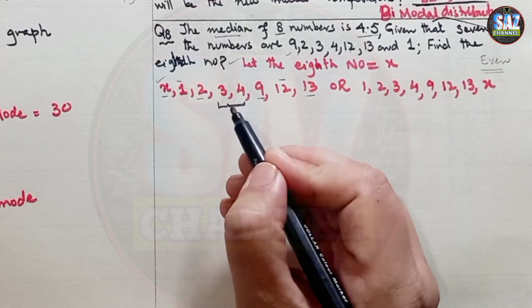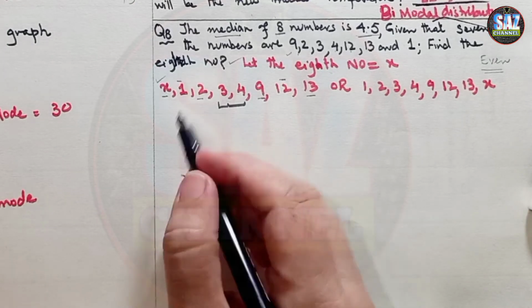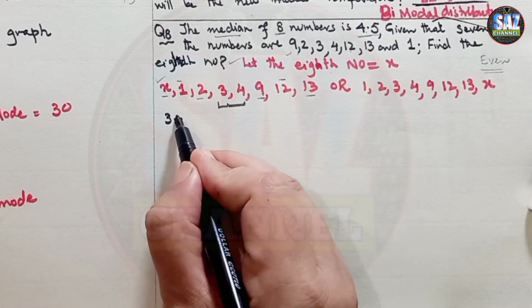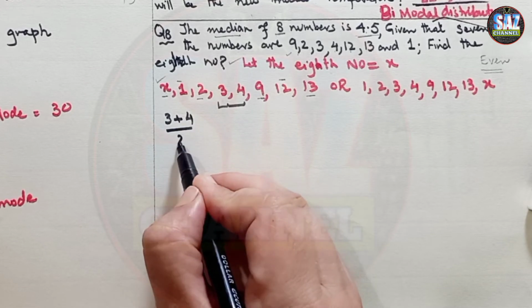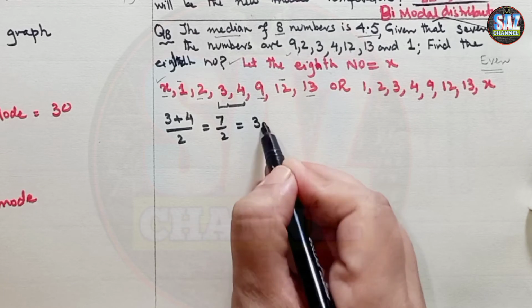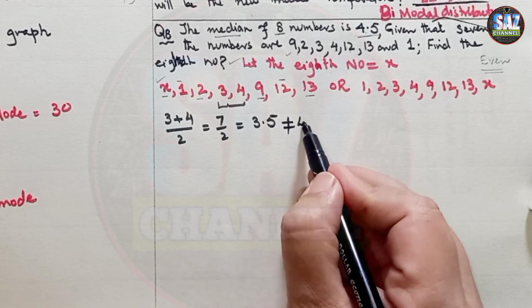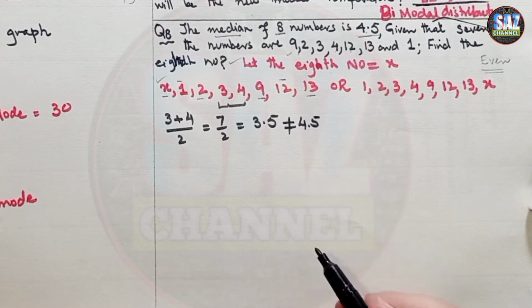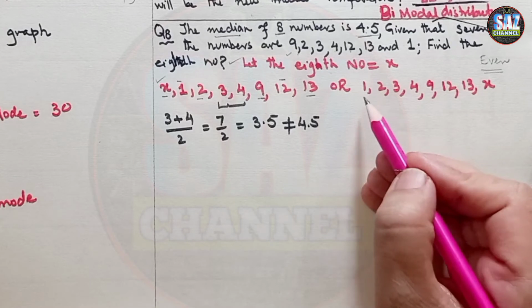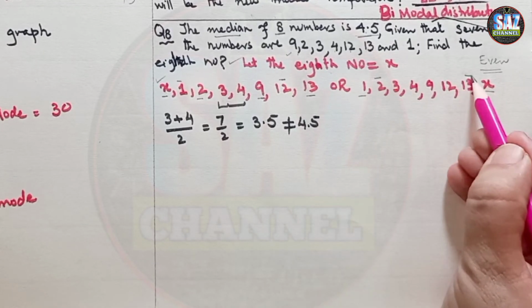Now 3 plus 4 by 2 equals 7 by 2, which is equal to 3.5, which is not equal to 4.5.